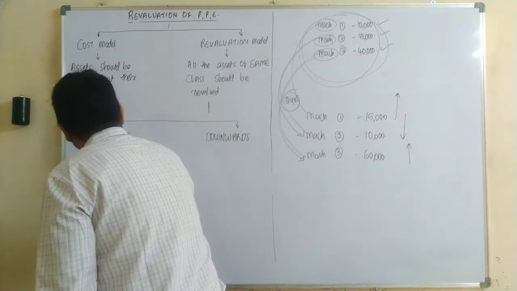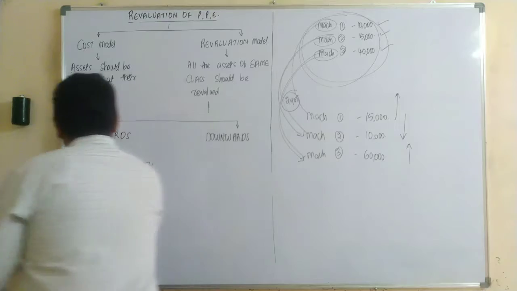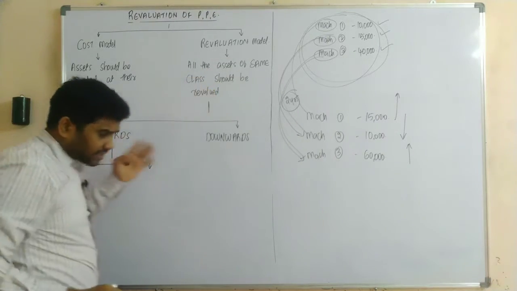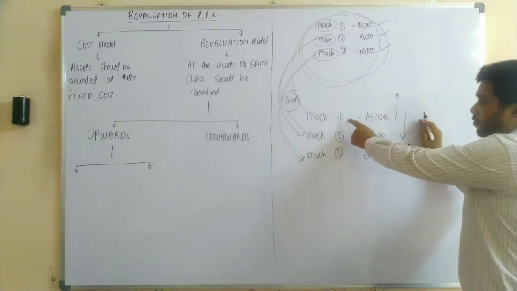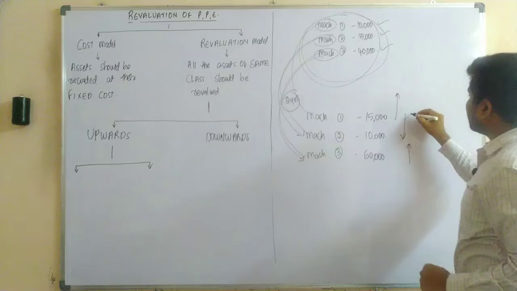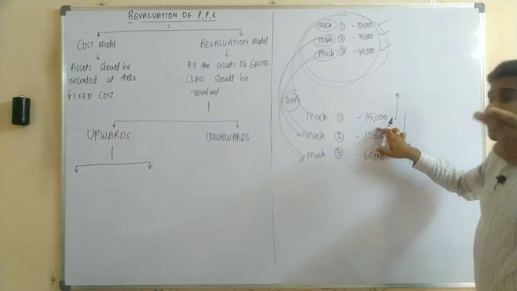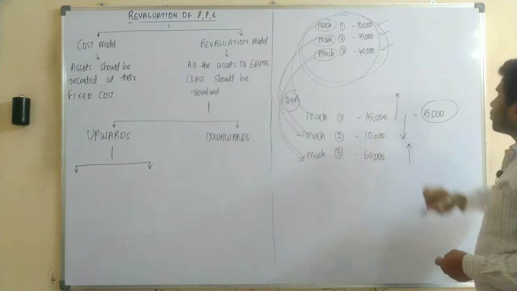When there is an upward revaluation, what is the difference amount here? In the case of our first machinery, what is the cost? Your cost was 10,000 rupees and it was revalued after 2 years at 15,000, so the difference amount would be 5,000 rupees. Yes or no?